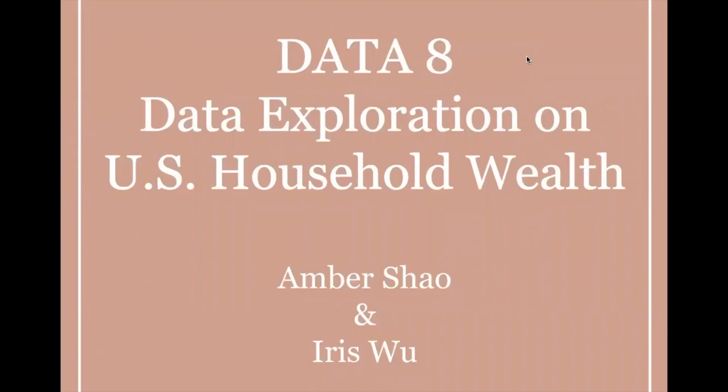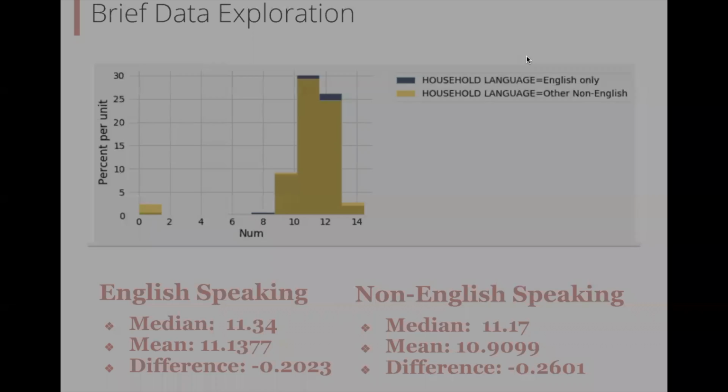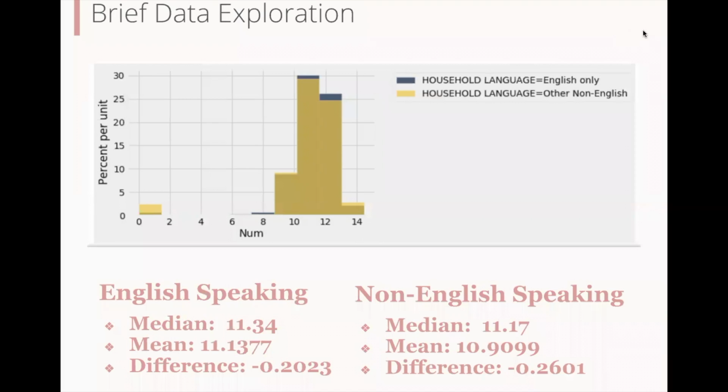My name is Amber. The dataset we're exploring is US family and household wealth. We'll be surrounding our investigation on language spoken by each household and their respective income. After exploring the dataset, we found that the English-speaking households have a higher median income than non-English-speaking households. We're curious whether this difference is statistically significant.